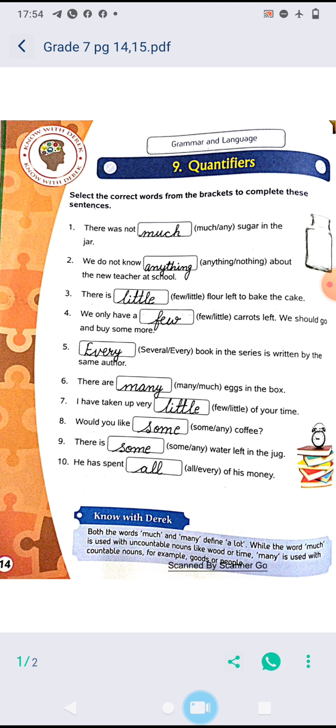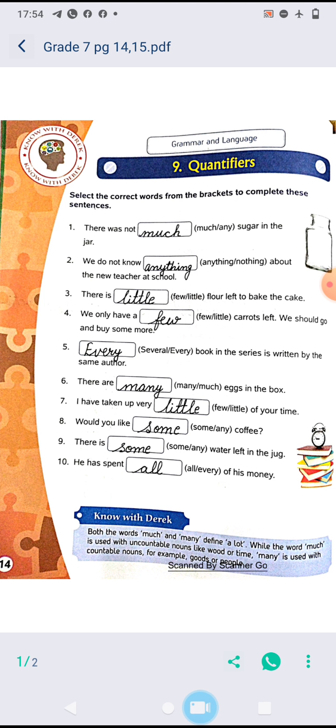So there was not much sugar in the jar. We do not know dash, anything or nothing, about the new teacher at school. So the proper quantifier is: we do not know anything about the new teacher at school. There is little or few flour left to bake the cake. There is little flour left.